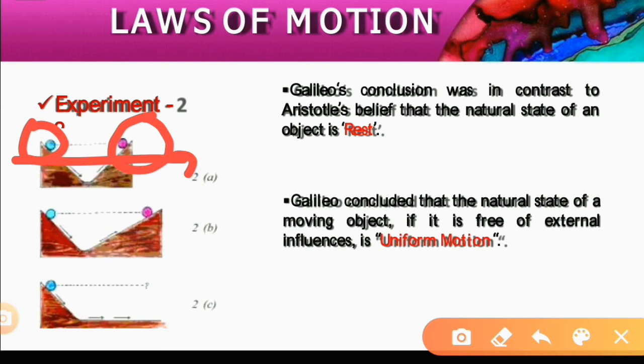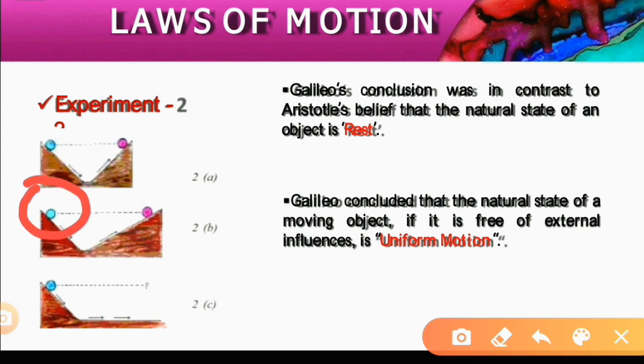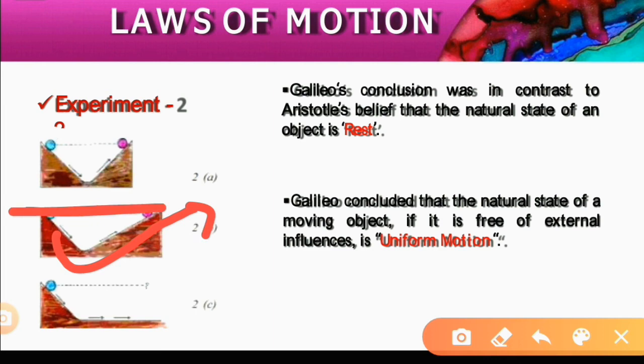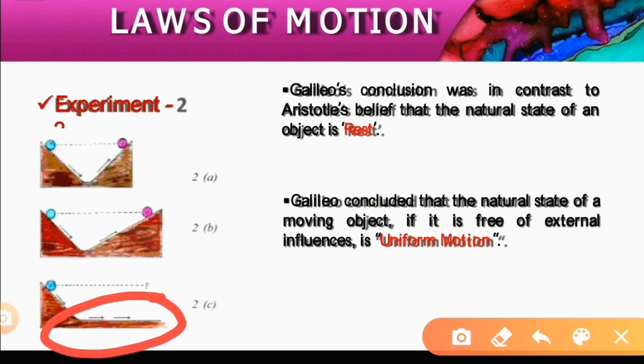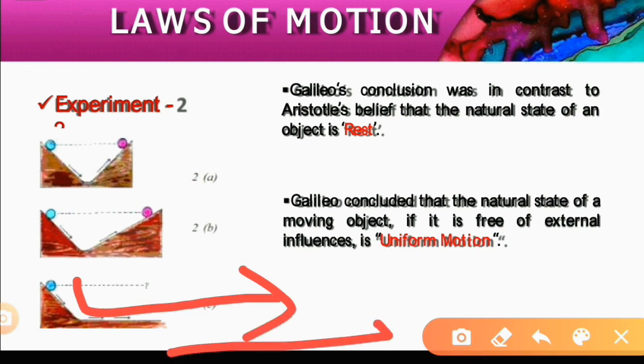Now he decreased the angle of elevation. When he placed the same object at the top of the inclined plane and released it, here also the object tried to cover more distance to reach the same initial position. With this he said that if the other side is made a plane surface, the object will move continuously as it tries to attain the initial position. That means the object will be in uniform motion.